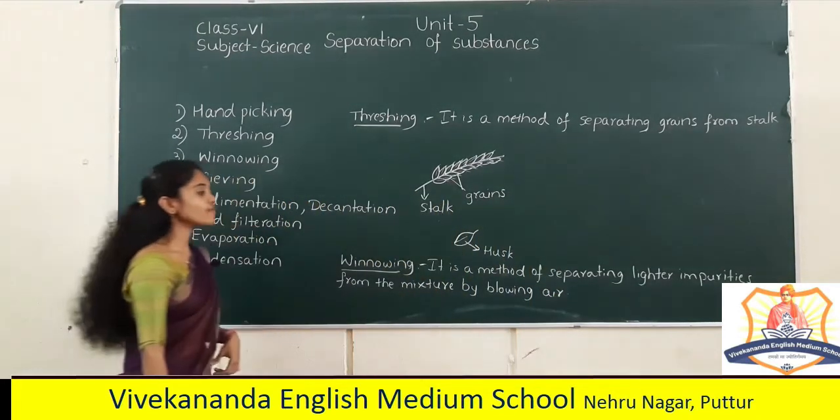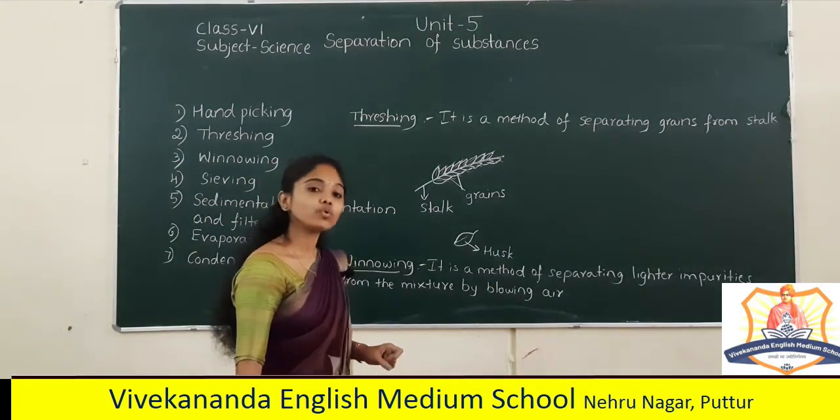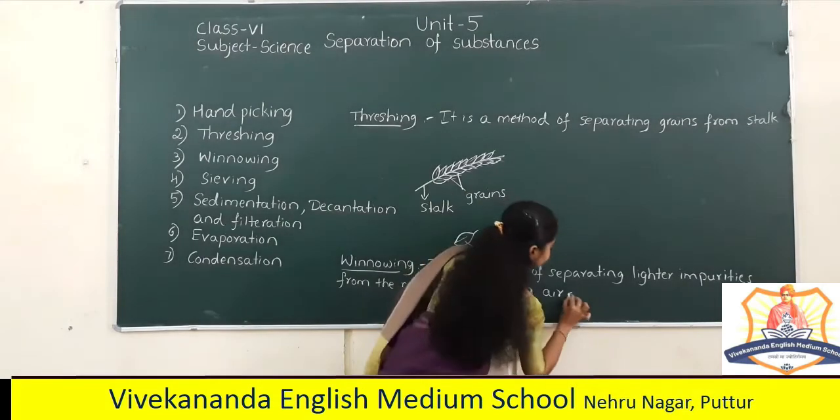That husk is light in weight, so it may easily be carried by the wind. So it's a method of separating the lighter impurities from the mixture by blowing air or wind.